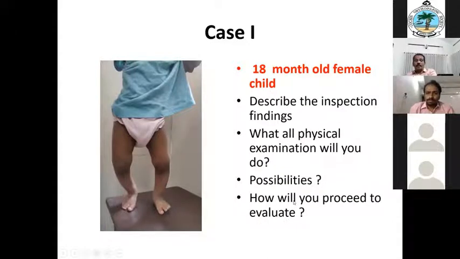Balu, give it to somebody else. How will you proceed to evaluate? Okay. John C., can you volunteer? No problem. Anybody can, because this is only a class. Yeah, this is the best time, you can interact, practice answering. So feel free to. So we can start with investigation, sir. Yes. Who is volunteering? Investigation. Okay. Mohammed was answering. Yeah.